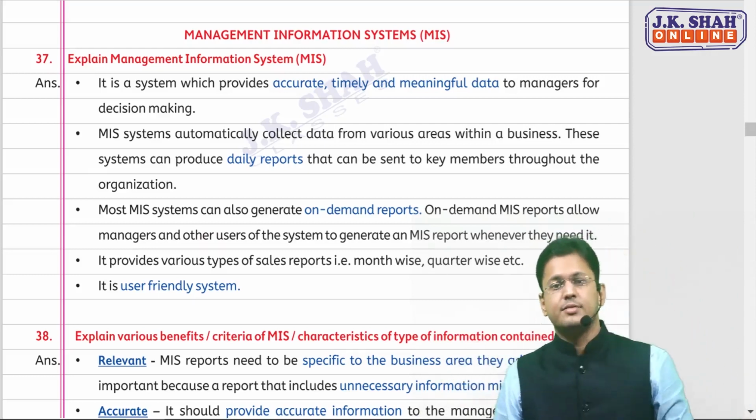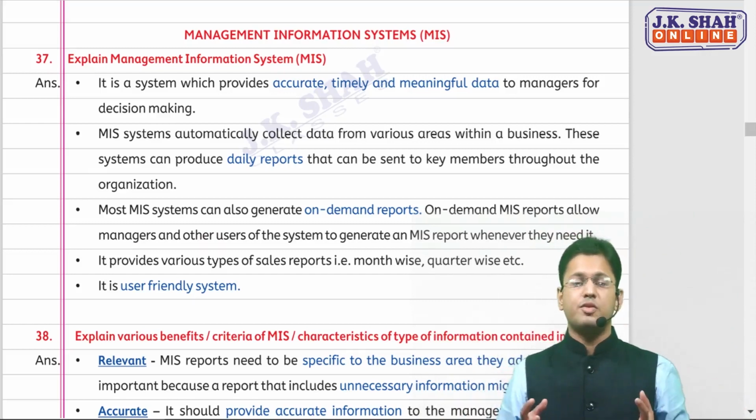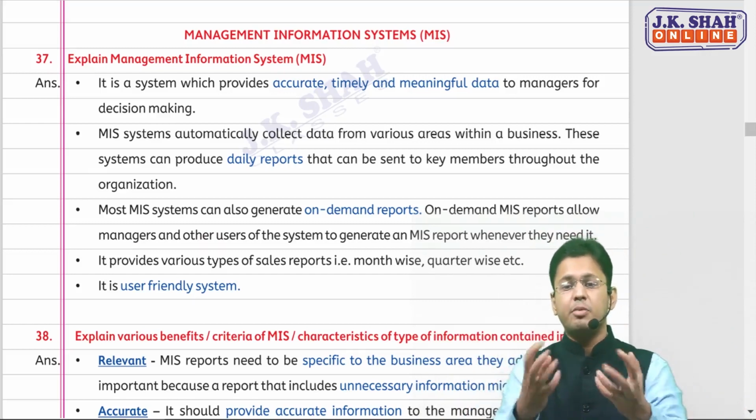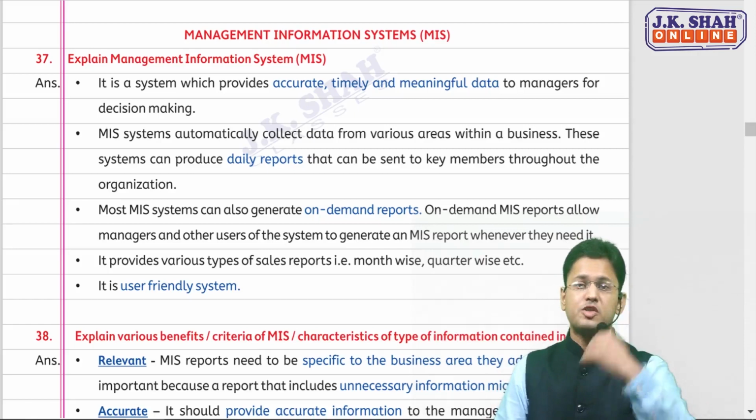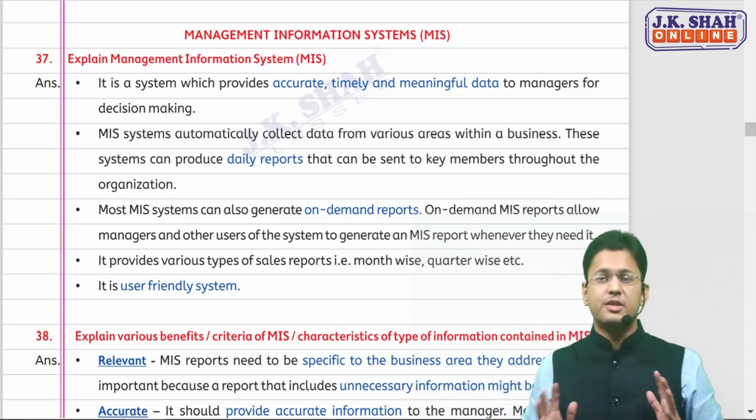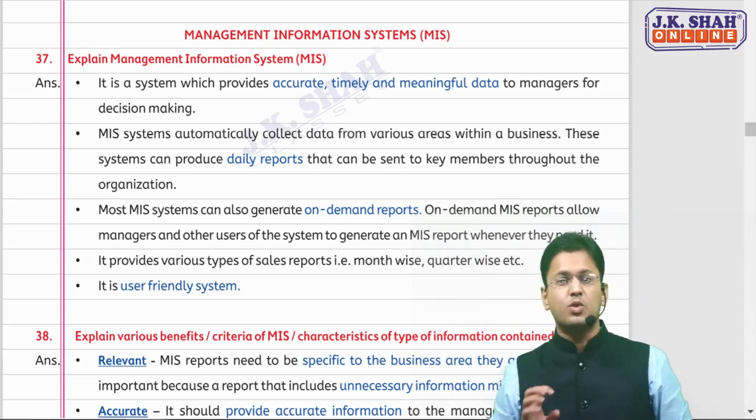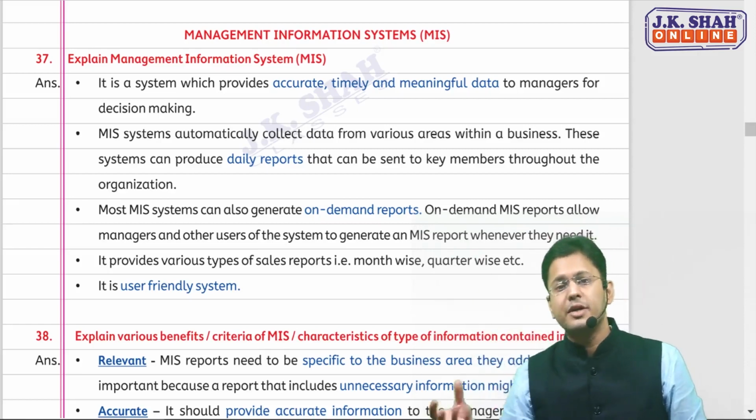What is MIS, sir? And what are the criteria of MIS, or what are the characteristics of the type of information contained in the MIS, or what are the benefits of MIS? So there's only one question in the MIS, and that is the 38th one. But before that, let me just explain what MIS is.